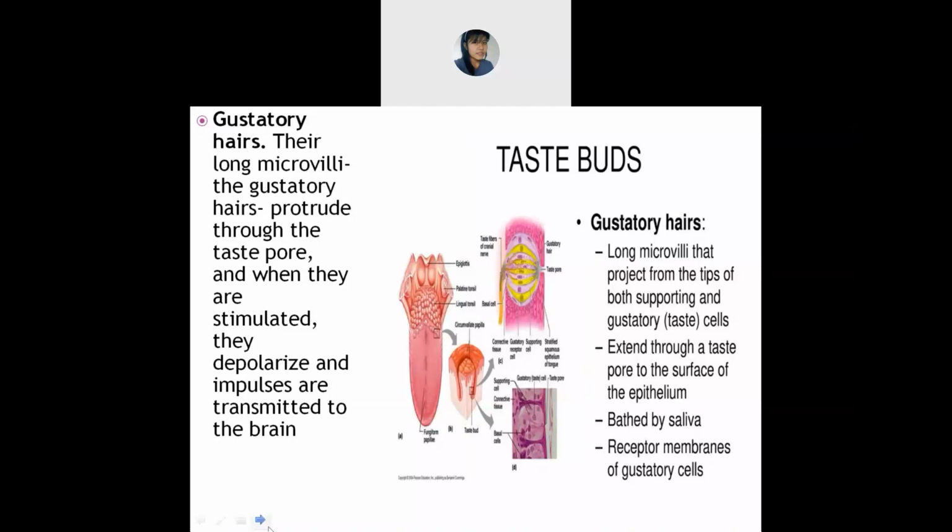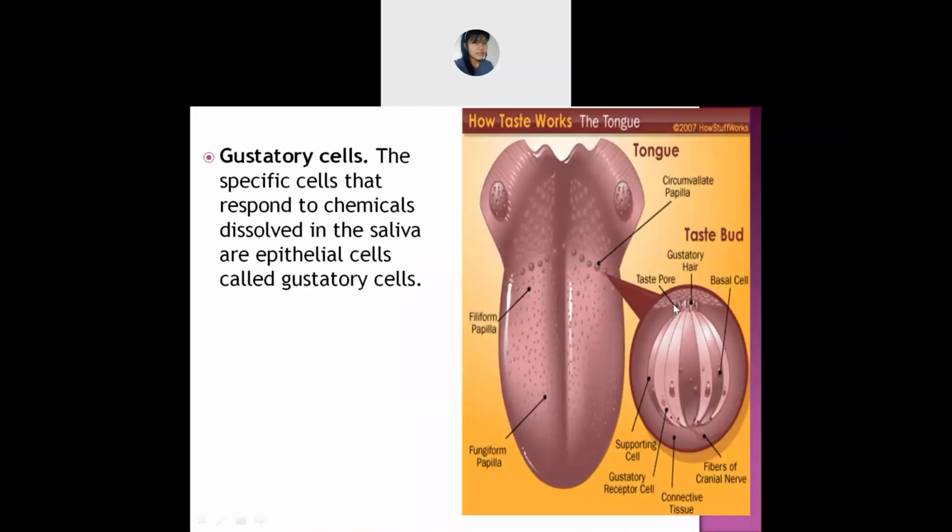And they protrude through the taste pores. Protrude means they come out. So they come out through the taste pores. The taste pores are minute in structure, very small. I hope you can see this taste pore. Can you see this taste pore? Yes, ma'am. So they protrude out from there. This is a taste pore. Then they come out like this. That is the gustatory hairs.